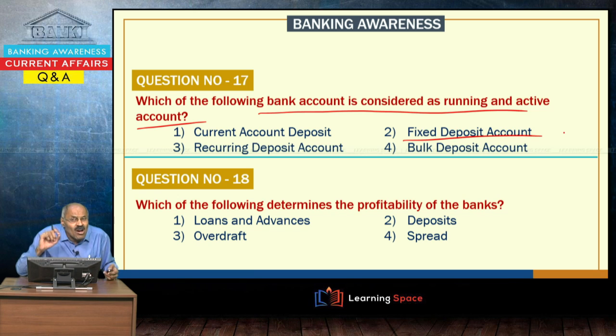So, these three are not examples of running and active accounts. The examples of running and active accounts are current account deposits and savings account deposits. Savings account deposits and current account deposits are demand deposits, all of you are familiar with, and not only that, they are also known as running and active accounts.